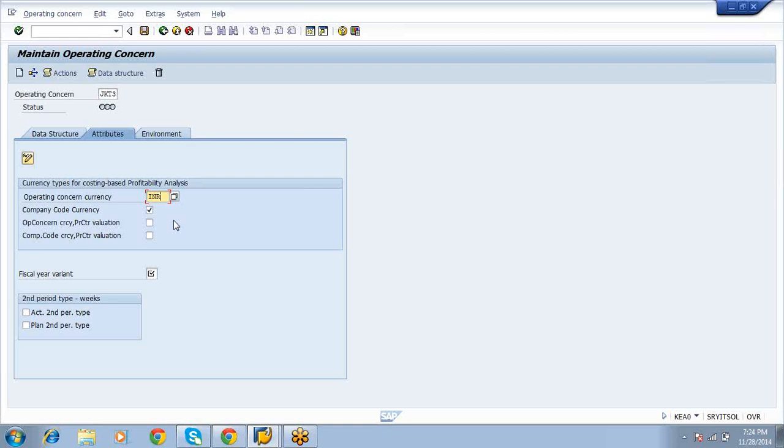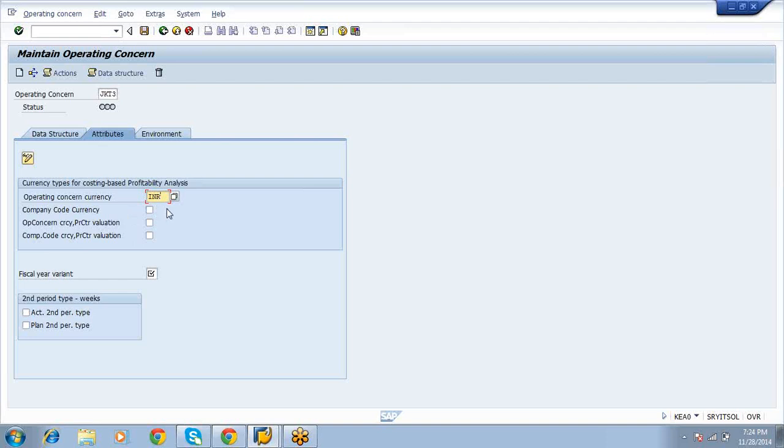Both will appear in the report. If you don't select this company code currency, then only operating concern currency will appear. Assume operating concern currency is euro and company code currency is INR. In that case only the euro value will show in the report. The company code currency INR won't show if you don't select this company code currency checkbox.